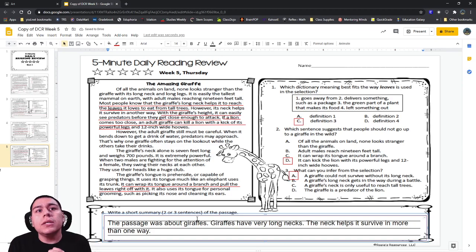Okay, there's our summary. The passage was about giraffes. Giraffes have very long necks. The neck helps it to survive in more than one way. I'm going to leave this up. That way, if you have any answers or any proof that you need to fix or to find or to change, see mine.